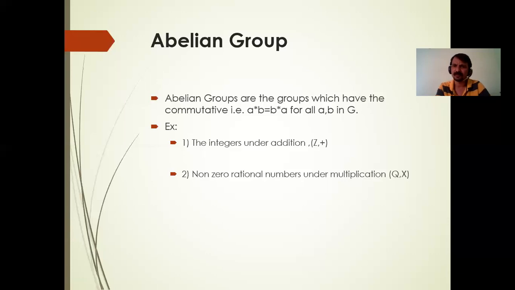Yes, it satisfies. Means the set of integers under addition satisfies all the five properties. Therefore, Z plus is known as an abelian group. Similarly, non-zero rational numbers under multiplication: check whether it is satisfying all the five properties or not. If it satisfies all the five properties, then we say that it is an abelian group.